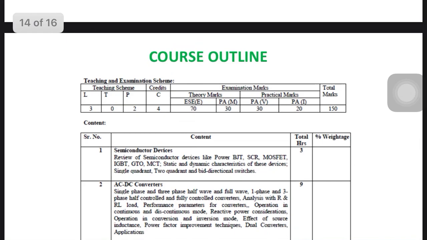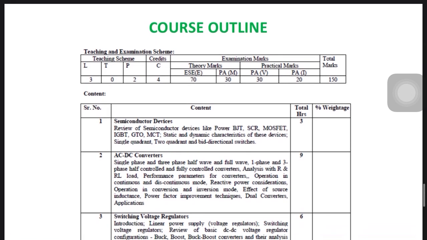Now, lastly, we will discuss our course, right. The lectures are 3 per week. There is no tutorial; practical is 2, meaning a single lab. Credit is 4, with a 70 mark theory paper, mid-semester 30 marks, and internal evaluation 20 marks, so totally 150 is your total marks.